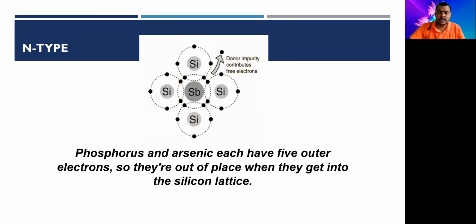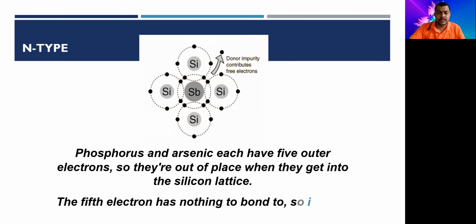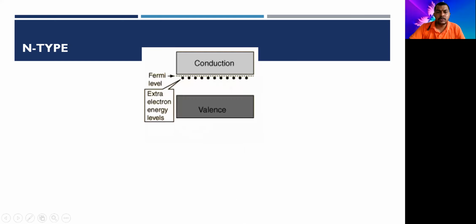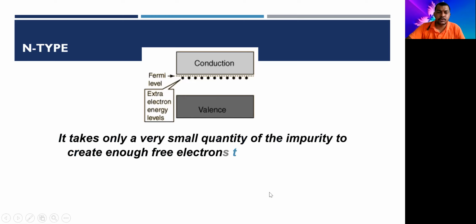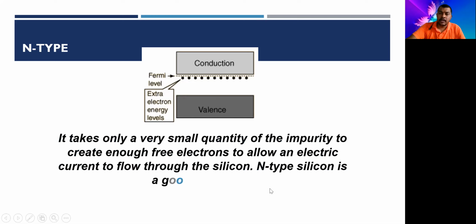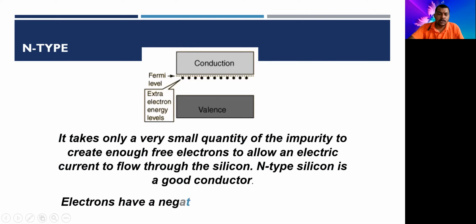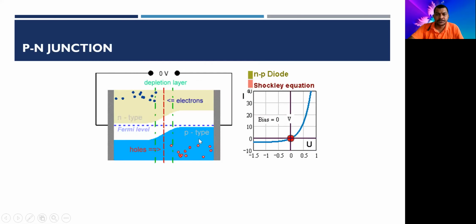Phosphorus and arsenic each have 5 outer electrons, so they are out of place when they get into the silicon lattice. The fifth electron has nothing to bond to, so it is free and moves around. This is how it goes for the conduction and valence band, so electrons are free for movement. It takes only a very small quantity of impurity to create enough free electrons. I have told you that for a small addition of an impurity, there will be millions of free electrons present for conduction. Electrons are negatively charged, hence the name N-type. So this is how it goes.